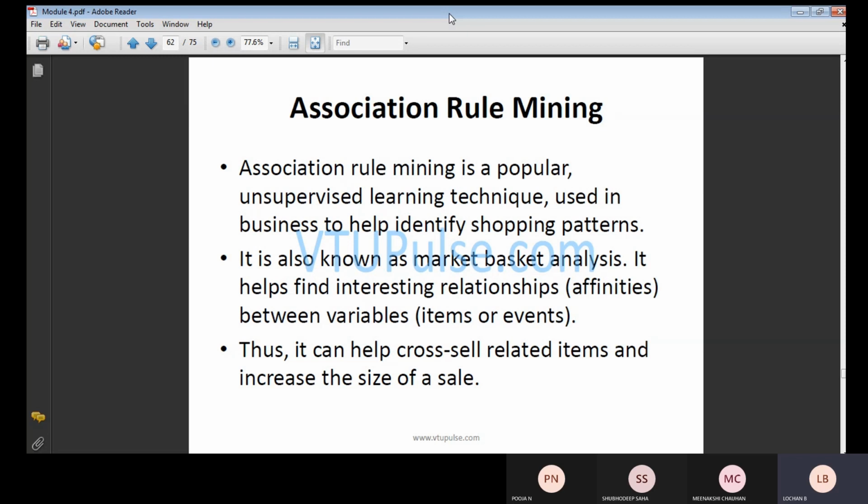The next topic we want to discuss is association rule mining. First you should know what you mean by association rule mining. Association rule mining is an unsupervised learning technique. Generally, we use it for business purposes.